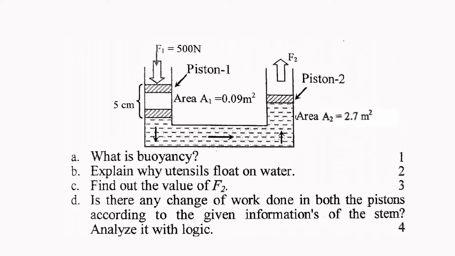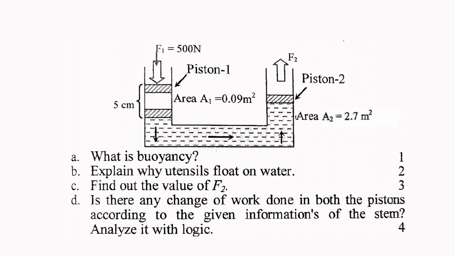Okay, so this is the definition of buoyancy. Now the second question, that is question B, is explain why utensils float on water. We know that most of the utensils are made of aluminum. We can also make utensils with other metals. Utensils made of aluminum float on water, although density of aluminum is greater than density of water, because aluminum used in utensils is too thin and surface area is greater. That's why the volume of that utensil is also larger. Besides that, the inner part of the utensils is hollow.